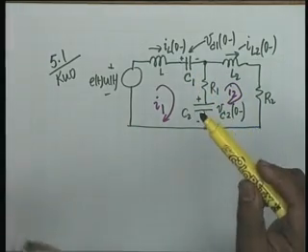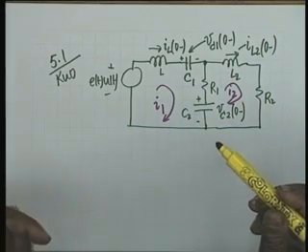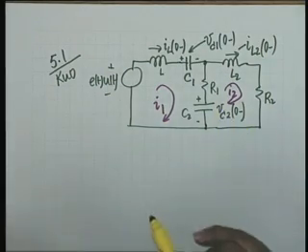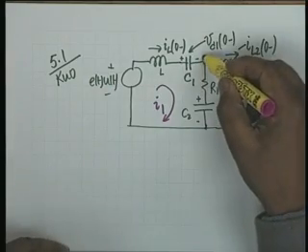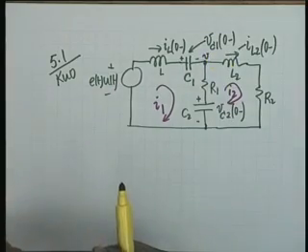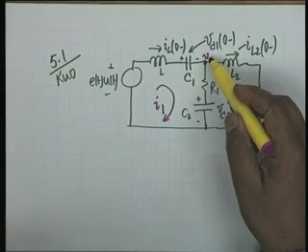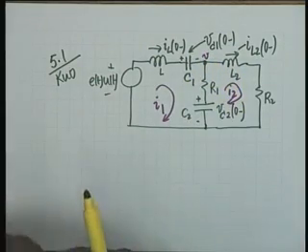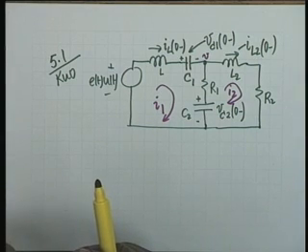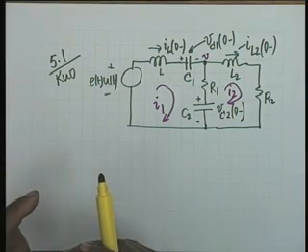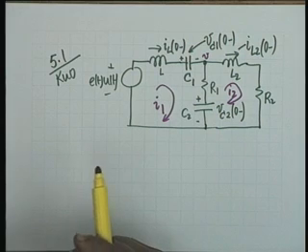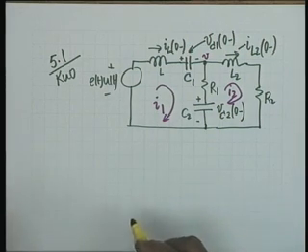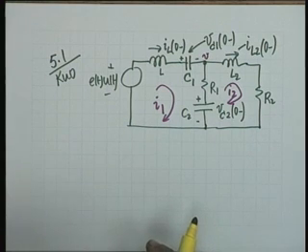Now you can also see that if you want to write node equations for this circuit, you have to write only one. This is the only unknown voltage, V. If you can solve for this voltage, then you know the currents in all the branches and the voltages across each element, and therefore a node equation is to be preferred in this situation. But let us write the mesh equations and see how to write them.